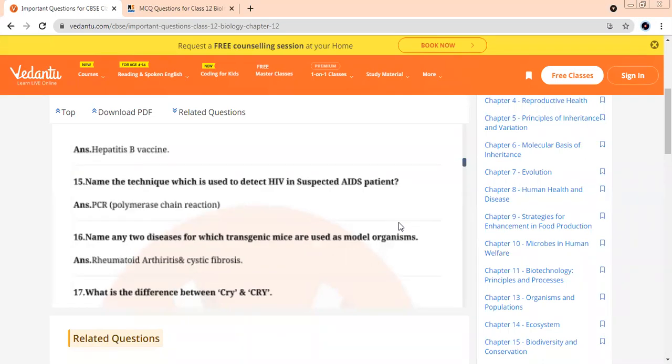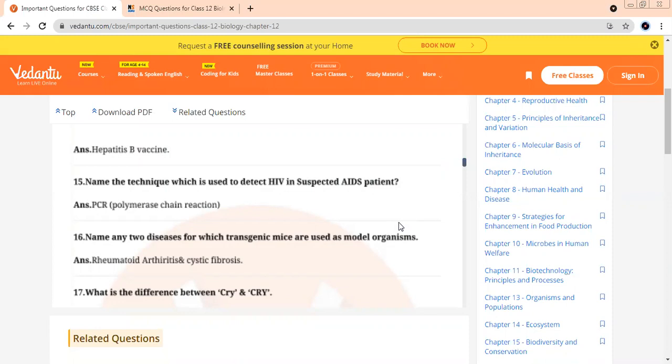Which is the answer? The first answer that we did. What was it? ELISA. Which was the test we did? ELISA. That is used to detect HIV infection, beta. Okay, remember this. So, initial test is done by this, and later we do Western blot test to confirm this.